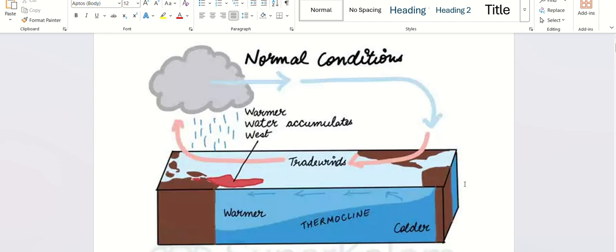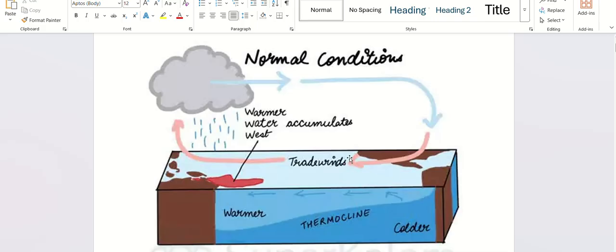In normal conditions, these red winds are called the trade winds, or easterlies. When the year is normal, the trade winds blow from east to west. East is the South American part, and this is the western part. So this is the Pacific Ocean.